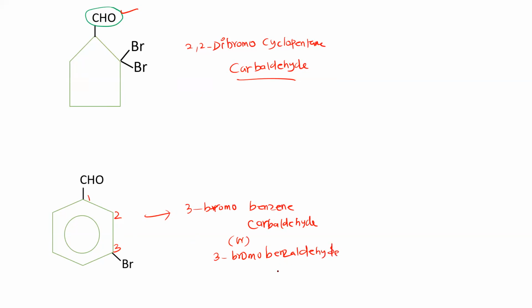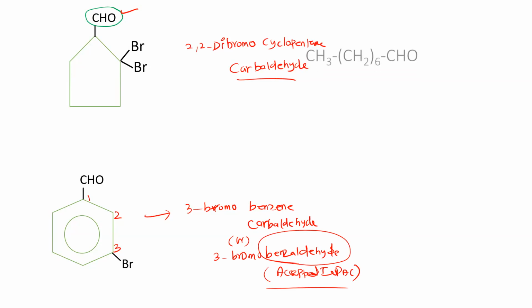Benzaldehyde is an accepted IUPAC nomenclature. So we can say benzaldehyde also.